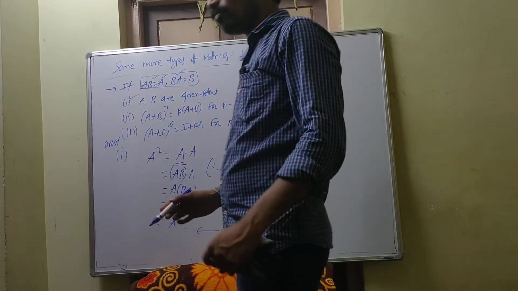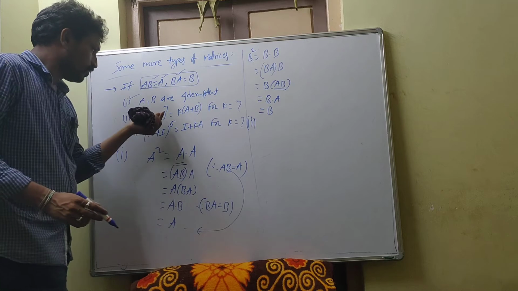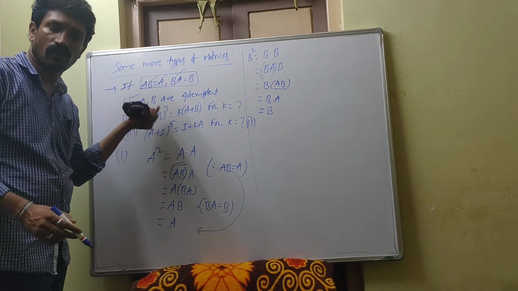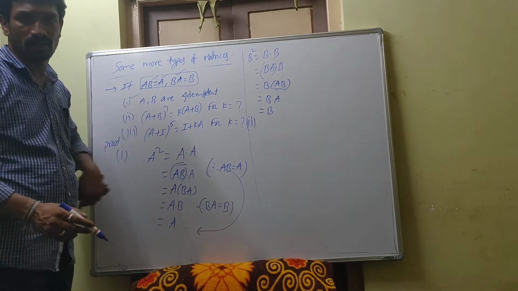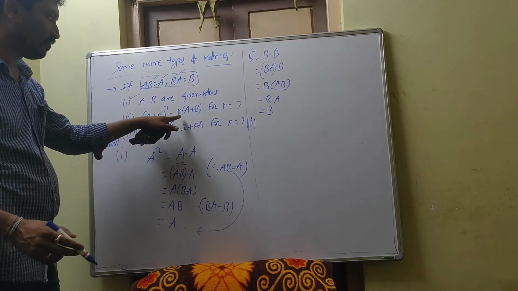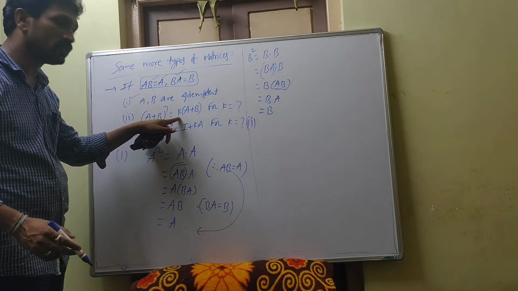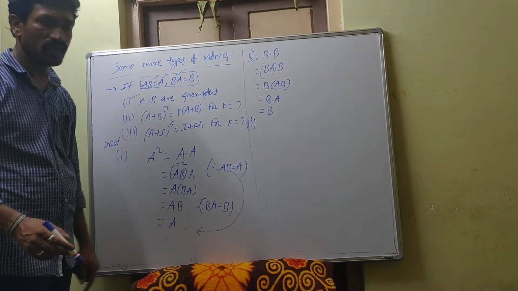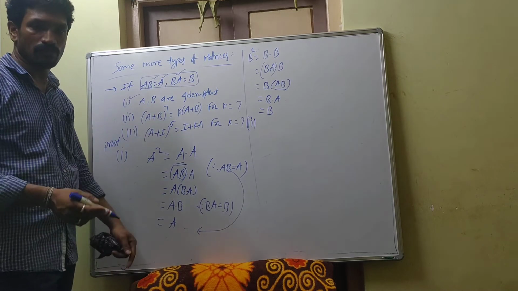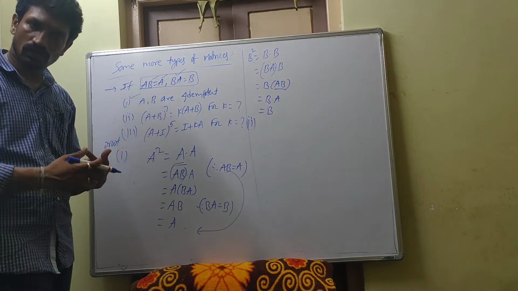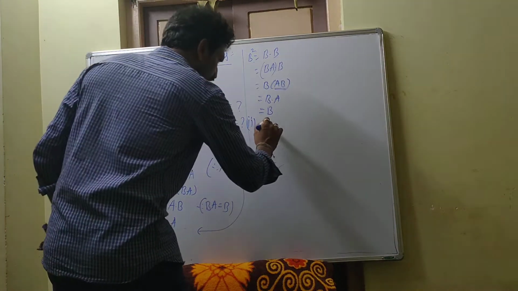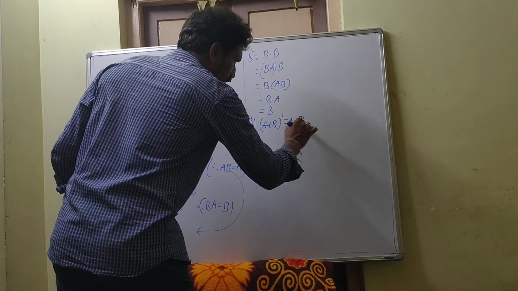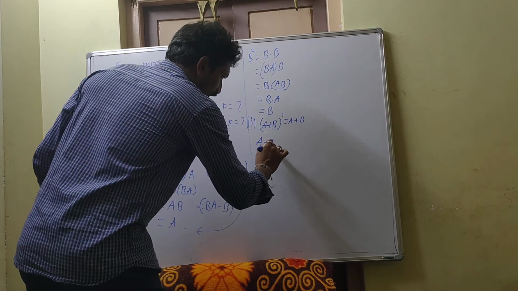A plus B. In the second question, they may give any power, not only 7, 5, 3, 2, 1, whatever may be. So we have to say the value of K, for what value of K. If they given 9, this value of K will be varied. If it is 10, this will be changed. So before going to A plus B whole power 7, you take A plus B whole square. First one, A plus B whole power 1 means A plus B only. You can't do anything. A plus B whole square, next one.